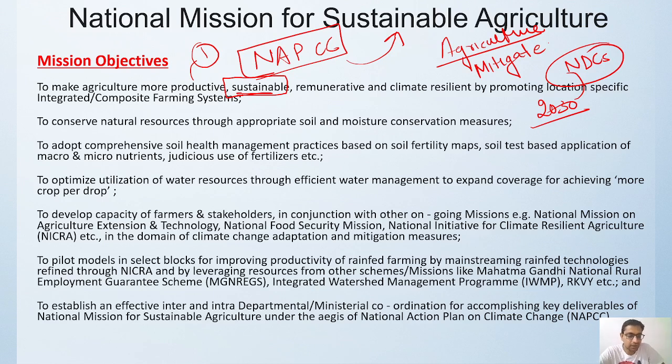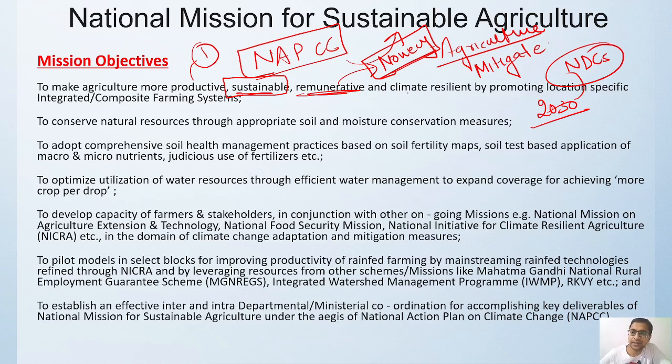So it should not be like that in 1 year it is growing something and next year the productivity is getting very down like that. No, it has to remain much and more sustainable. Then remunerative, that means it should generate certain money for the farmer, so that whatever the money the farmer is putting, at least certain percentage of the money can be generated as a profit.